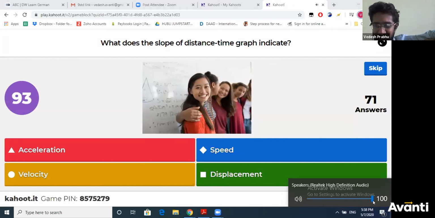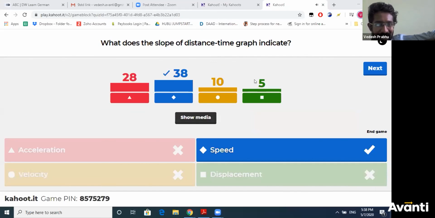The question is, what does the slope of distance time graph indicate? I again repeat, you see the Zoom screen for the question and you have to select the correct answer